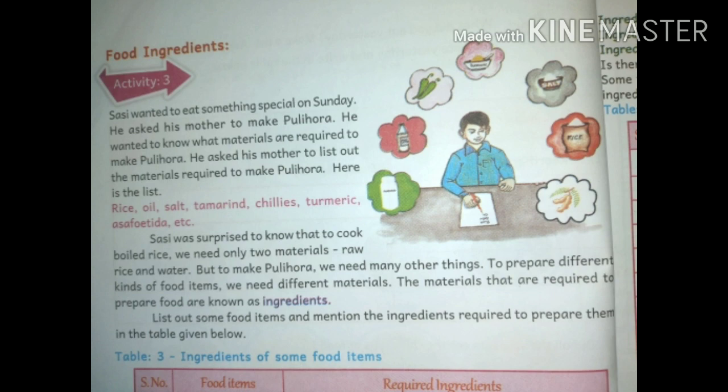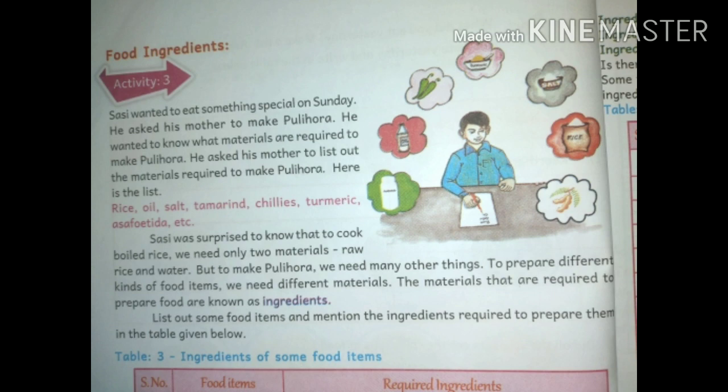Sasi was surprised to know that to cook boiled rice we need only two materials, raw rice and water. Do you observe any time, children? For cooking rice we need only raw rice and water, but to make pulihora we need many other things. To prepare different kinds of food items we need different materials, isn't it?